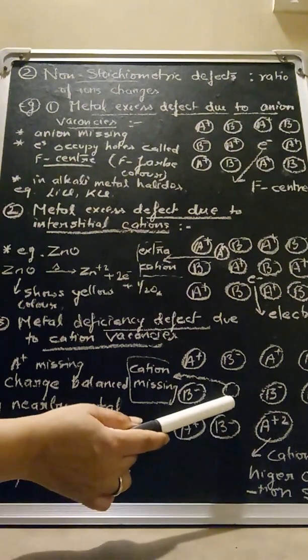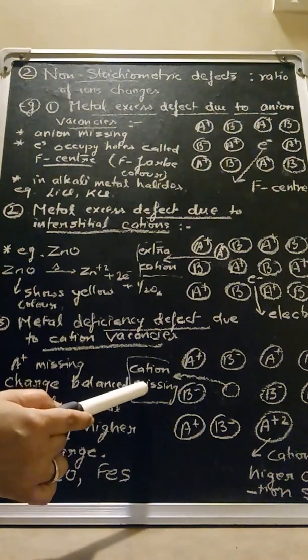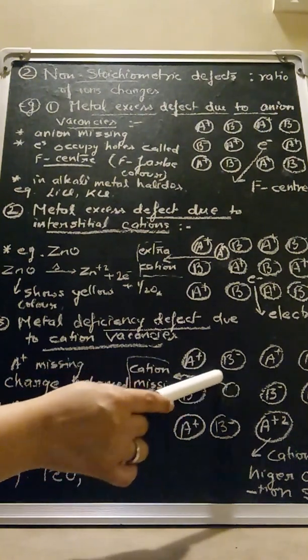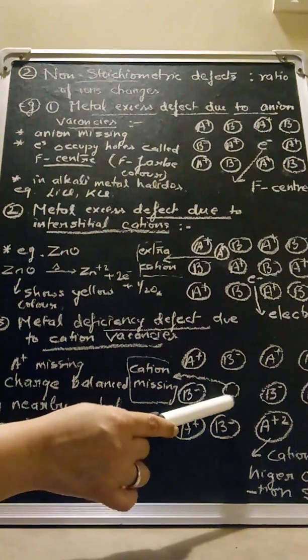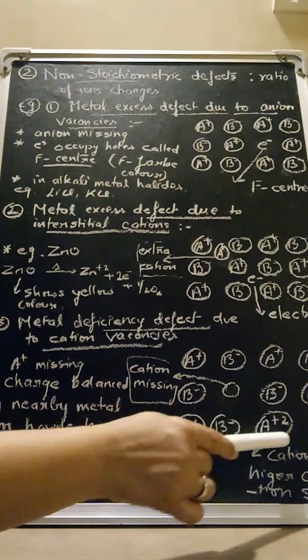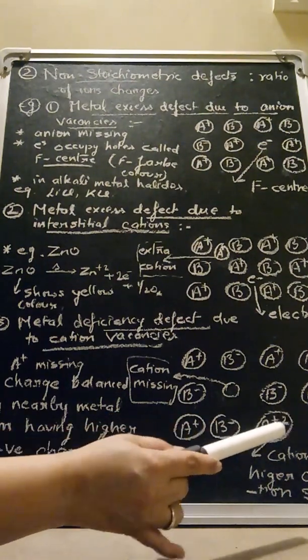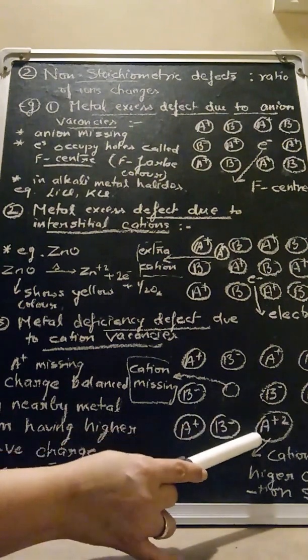So see from here, one cation A plus is missing. Now there is a loss of +1 charge. So to maintain electrical neutrality, in some other place, another cation of charge A plus 2 is occupying the site.